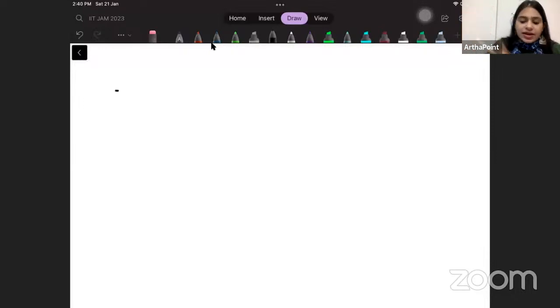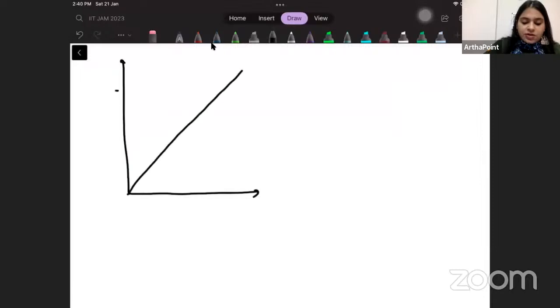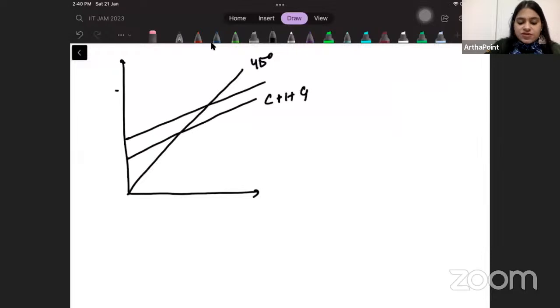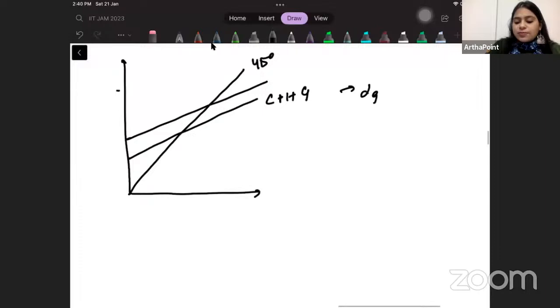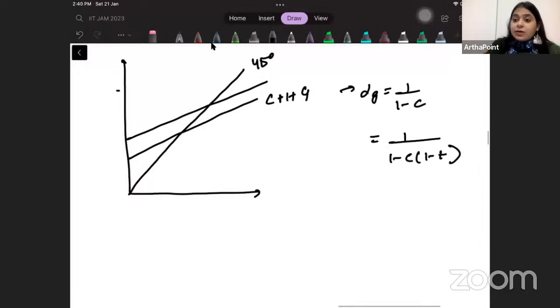देखो, एक multiplier तो वो होता है जो directly निकल जाता है. That means this is your 45-degree line. This is your C plus I plus G. This shifts. And this multiplier is simple. इसको हम alpha G बोलते हैं, which is 1 upon 1 minus C, or 1 upon 1 minus C, 1 minus T, depending on whether tax is given or not. This is a simple multiplier.